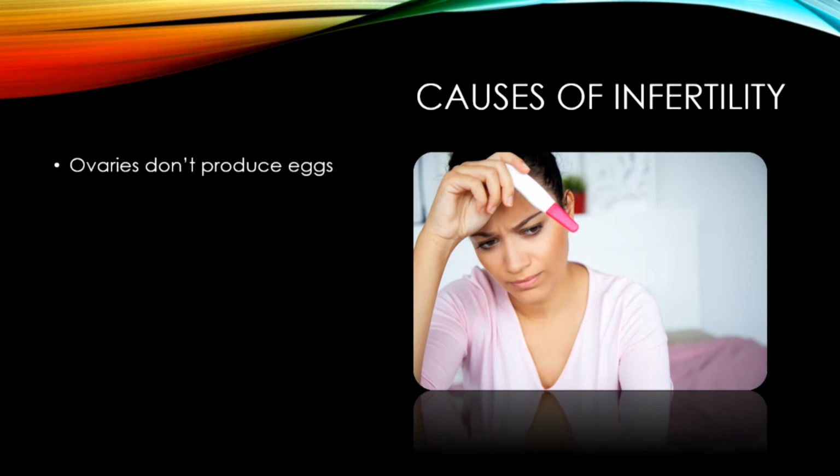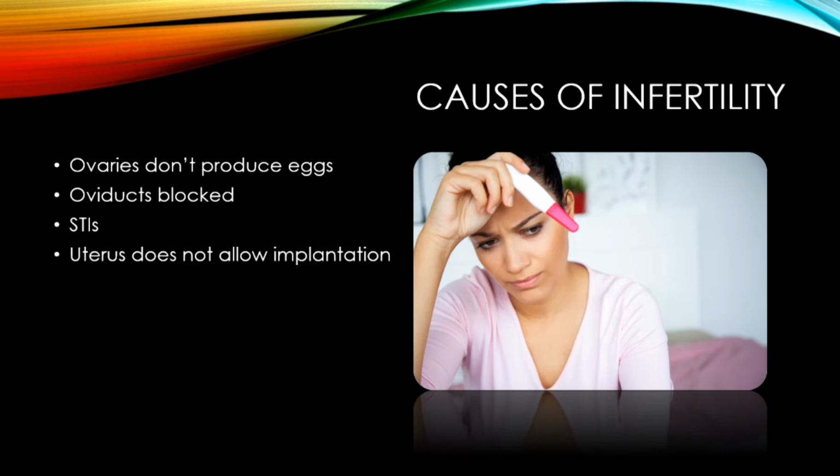It might be that her egg cells are not being produced, the ovary simply hasn't produced any egg cells. It might be that the oviduct, the fallopian tubes, become blocked and the sperm cells can't reach the egg cells. It might be that there are sexually transmitted infections. She might have something like chlamydia, which is a problem. It might also be that the uterus does not allow implantation.